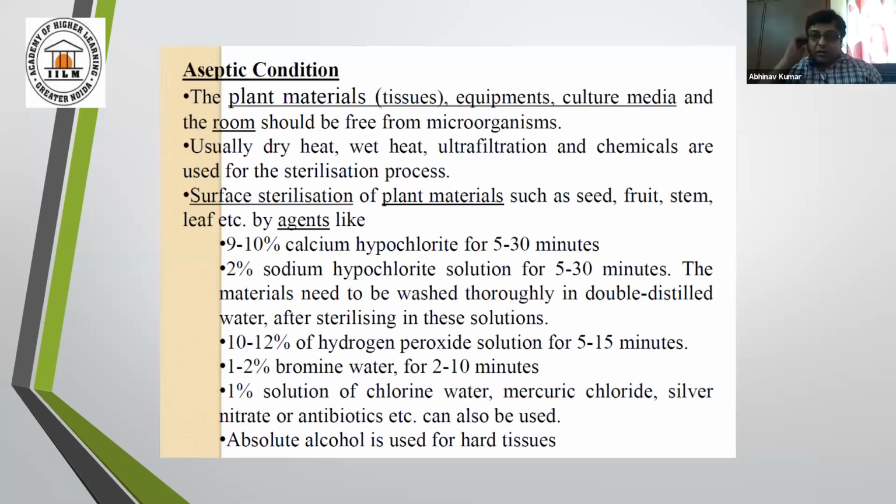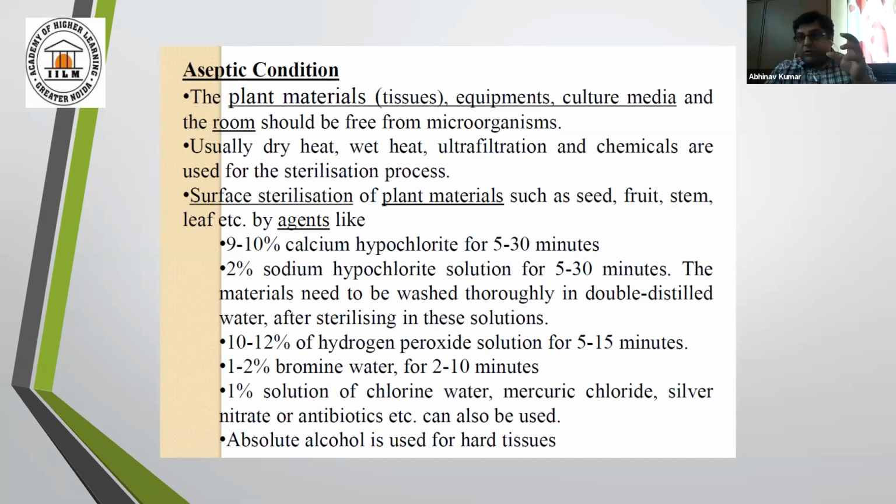Wet heat in the form of an autoclaving machine. For hormones and antibiotics, we use ultrafiltration and chemicals, etc. for sterilization processes. Now, the start material, that is the plant material, can be seed, leaf, or stem, and in some cases fruits are also used as a start material for plant tissue culture.